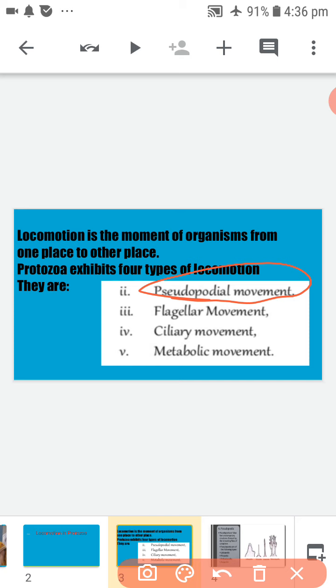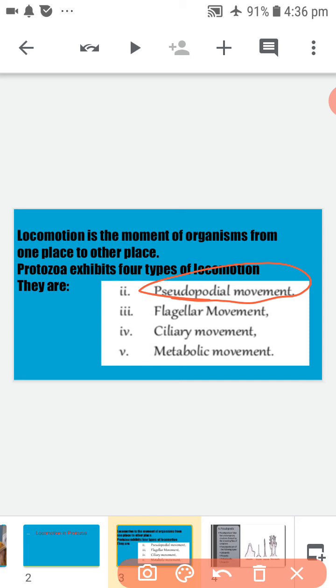Definition of pseudopodia. A pseudopodium may be defined as a temporary projection of a part of cytoplasm, mainly formed from the ectoplasm.